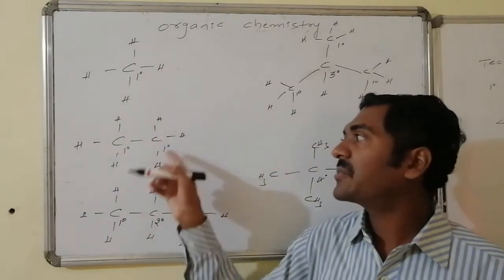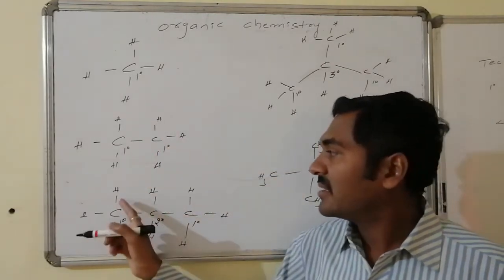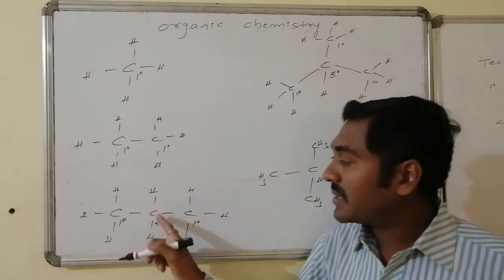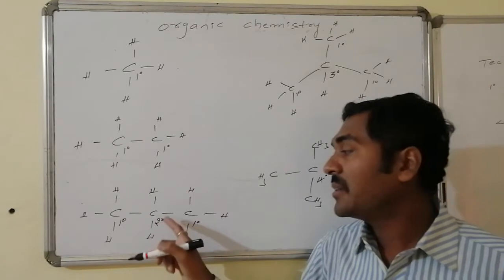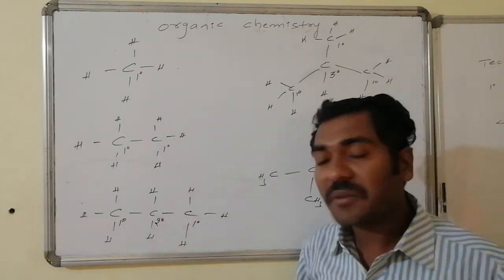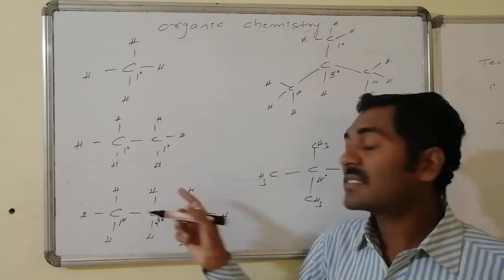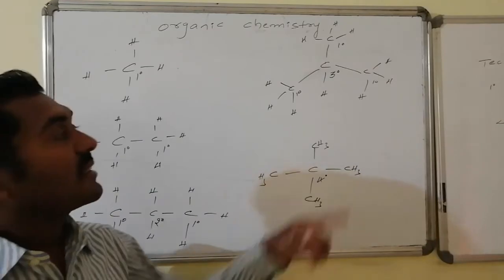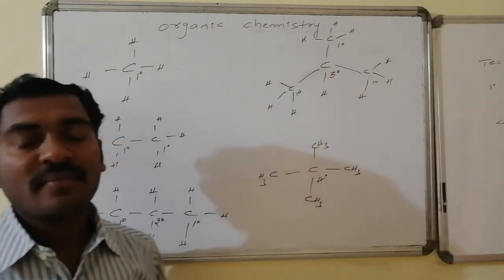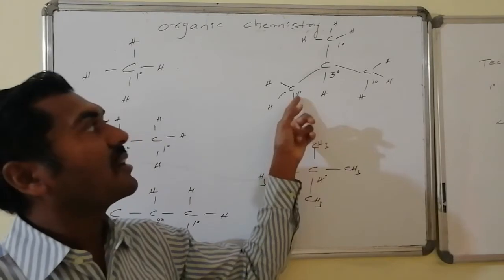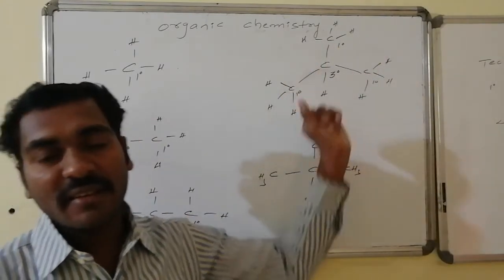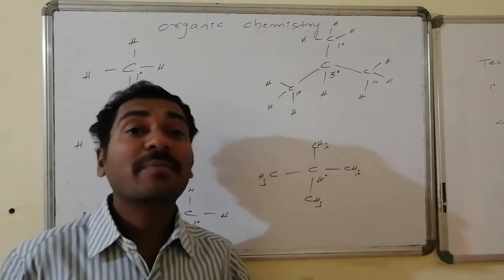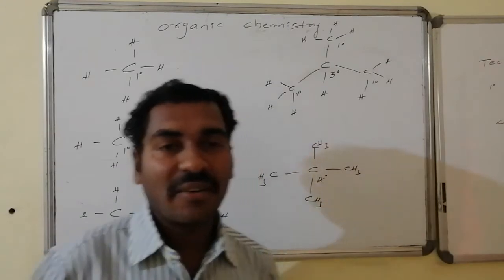And here also all hydrogens are primary hydrogens. Here these 3 hydrogens are primary hydrogens, these 3 hydrogens are primary hydrogens, but the middle carbon is connected with 2 hydrogens. The middle carbon is not a primary carbon, hence the hydrogens are also not primary hydrogens; these are secondary hydrogens. In the same way, in the next example, the terminal carbons are all primary, and 3 here, 3 here, 3 here, a total of 9 hydrogens are primary hydrogens. The middle carbon is a tertiary carbon, and the corresponding hydrogen is known as tertiary hydrogen.